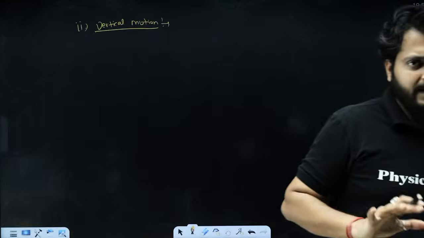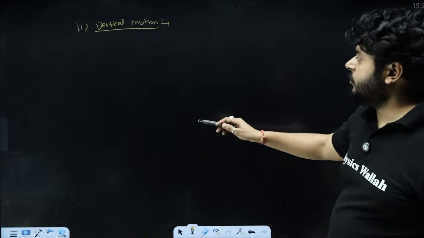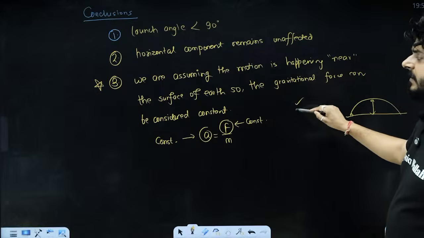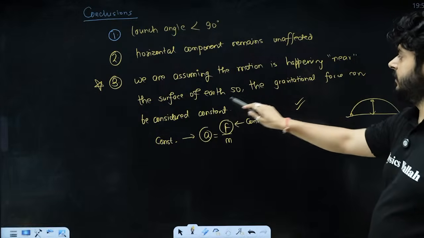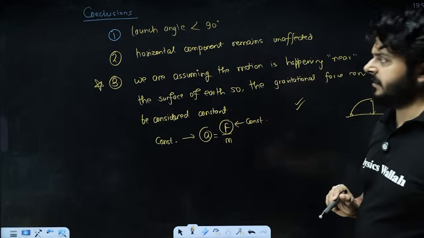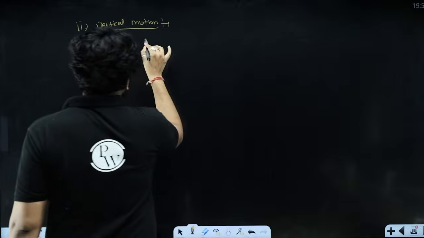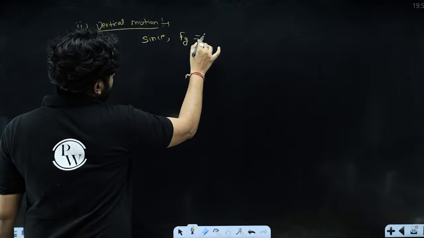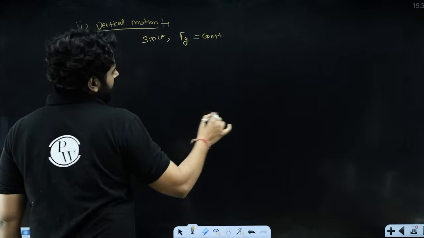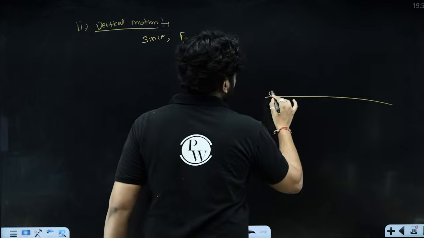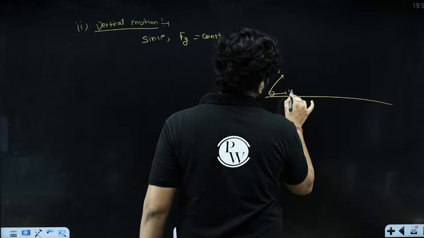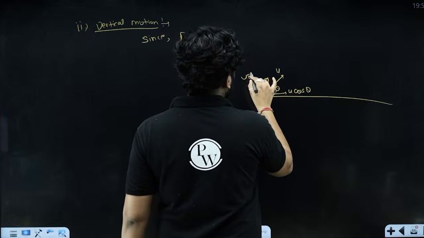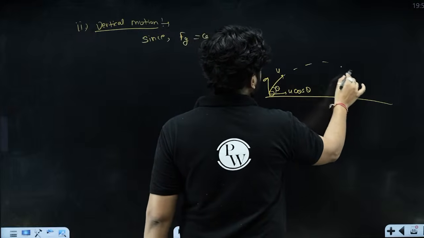the vertical motion of the projectile, when it is happening near the surface of Earth, is uniformly accelerated, right? In the vertical direction, we are assuming the motion is happening near the surface of Earth, so the gravitational force is considered constant. So the body is launched at a velocity u, the horizontal component is u cos theta, it is launched at an angle theta, the vertical component is u sin theta, and it will simply move like this, right?